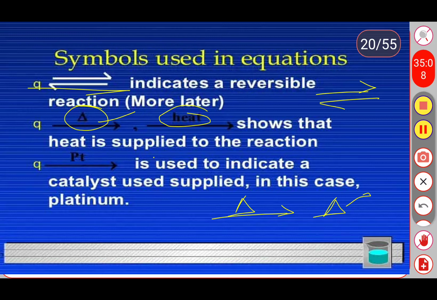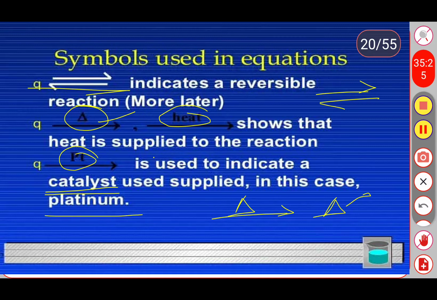See the next symbol, that is platinum, Pt, right, is used to indicate a catalyst. It is used to indicate a catalyst. So what do you mean by catalyst?